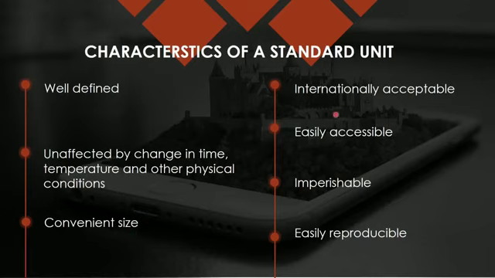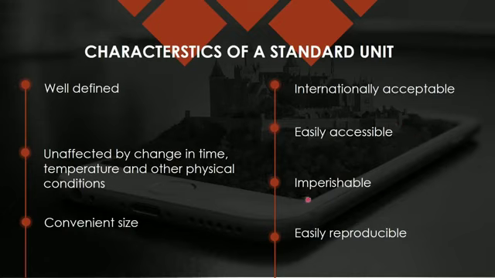What is 1 meter? Of course, it should be internationally acceptable. It means at any part of the world you go, it should be acceptable. It is not that it is acceptable in India but not in America, or not acceptable in China. So the unit should be internationally acceptable. Everybody should be able to get that, and it is not changing with the time and conditions. And of course, it should be easily accessible, because if it is not easily accessible, then it will not be available in every part of the world.